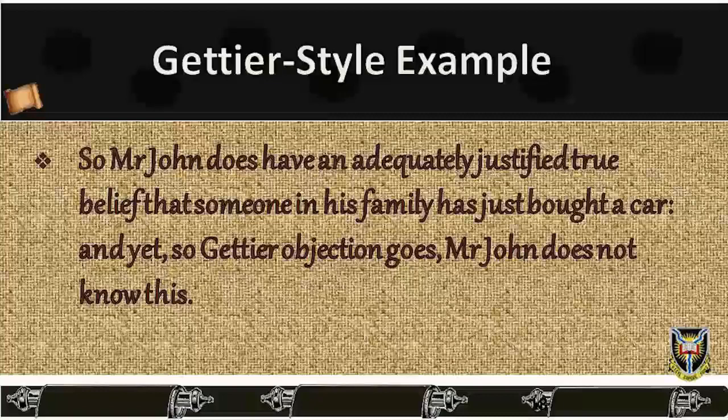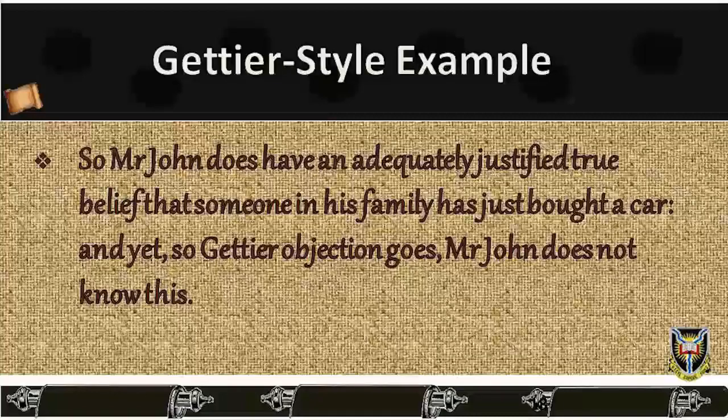The question now is, when Mr. John says to his friend, "I know that someone in my family has just bought a car," is what he says true? Does he really have knowledge? As far as our discussion goes, we can see that in the above example, the three conditions specified by the traditional analysis are all met. First, it is true that someone in Mr. John's family has just bought a car, namely Mrs. John. Secondly, Mr. John certainly believes that someone in his family has just bought a car.